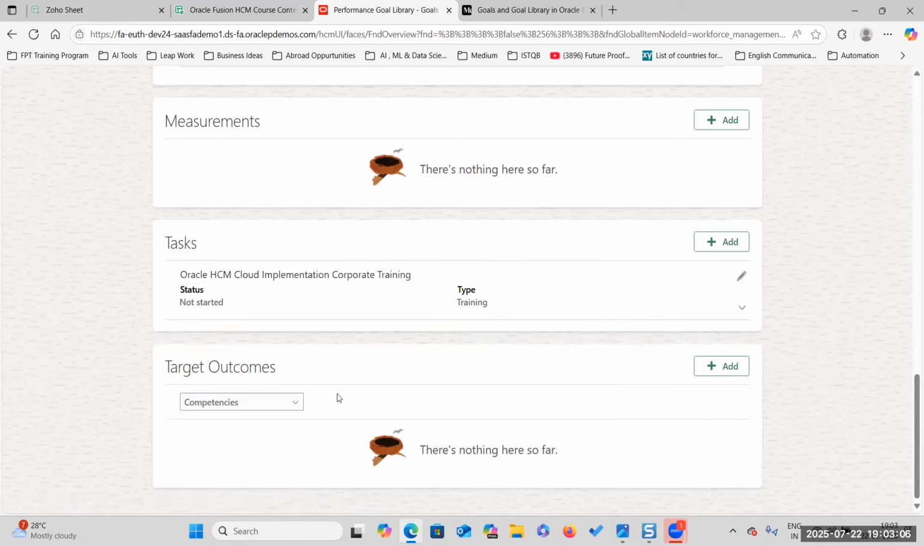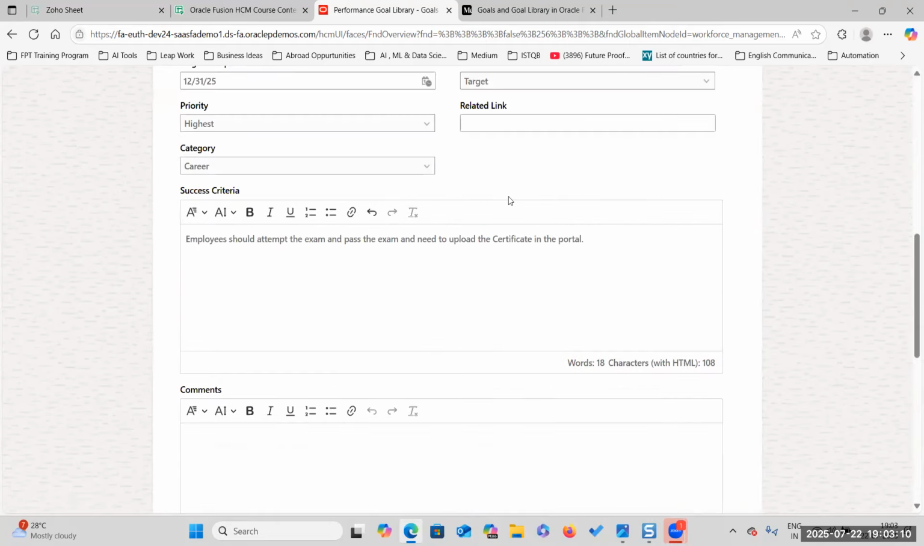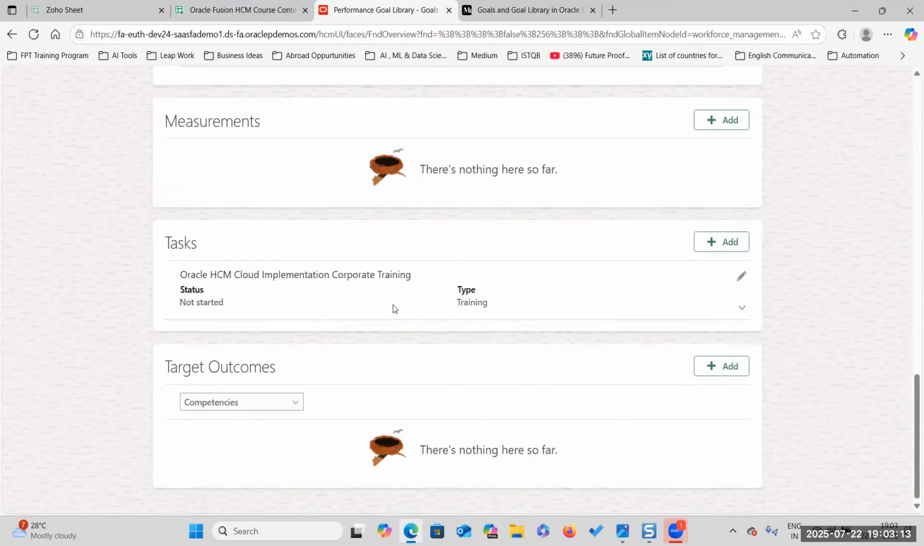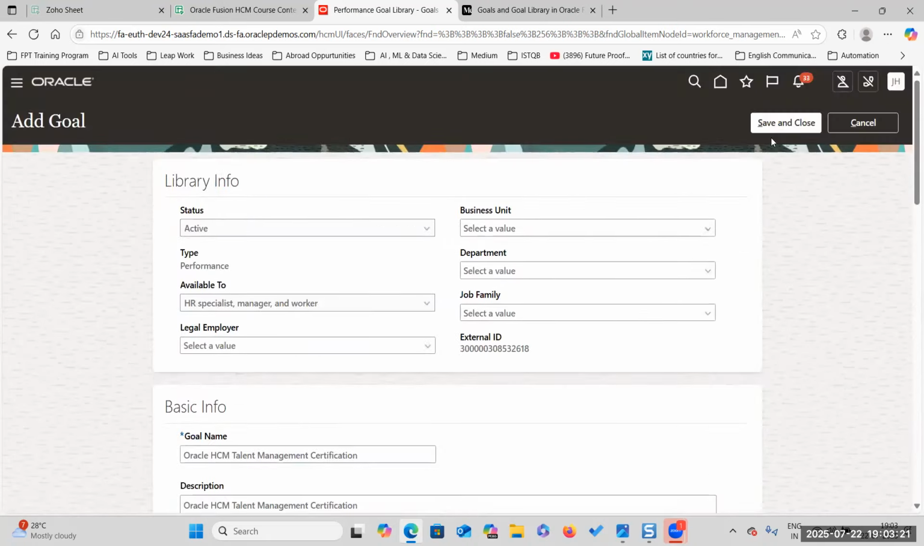Okay. So target outcomes. What is a target outcome? We have given this as a target goal, right? So the target outcome is a certification. This is where profile management comes into the picture. For now, we will just click on save and close.